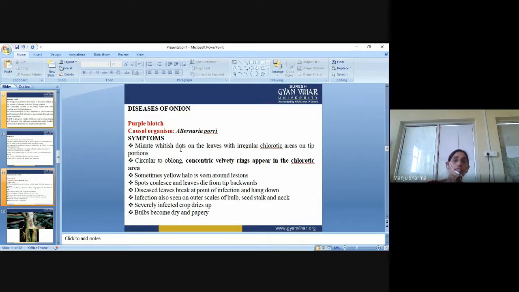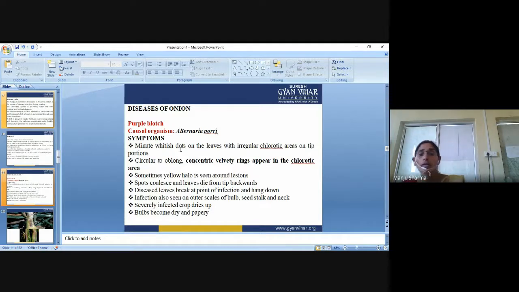After that, diseases of onion. The first disease of onion is the purple blotch disease. The causal organism of purple blotch is Alternaria porri.